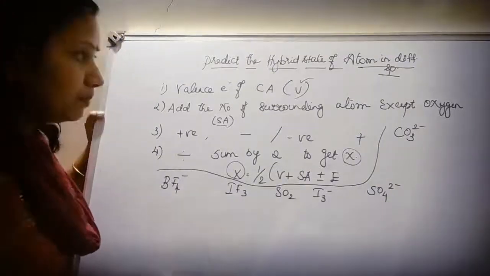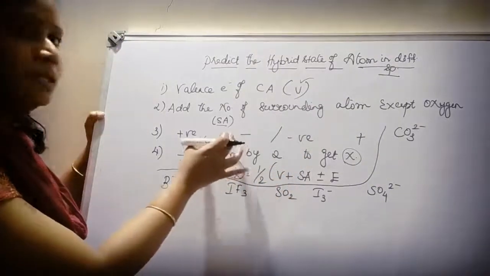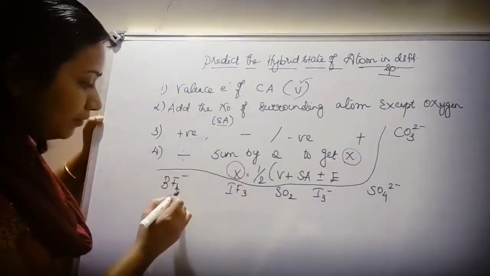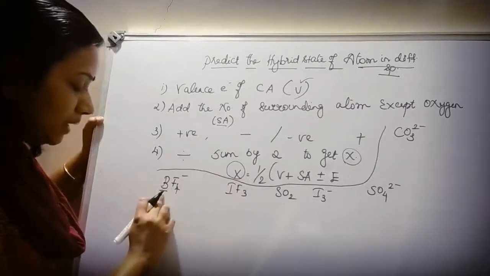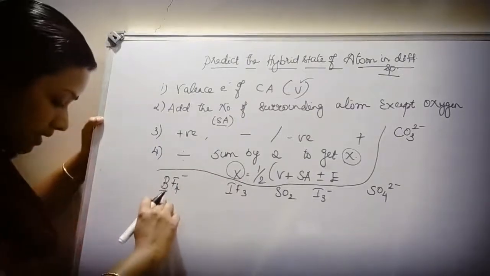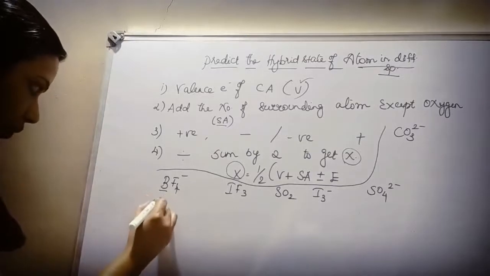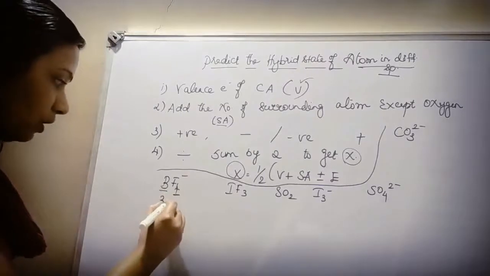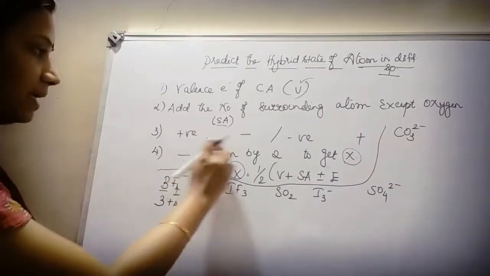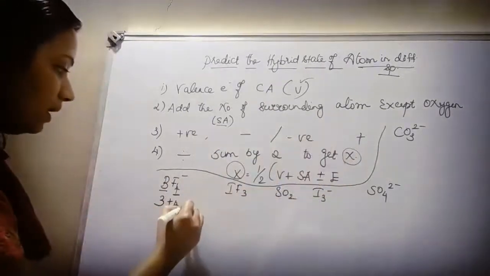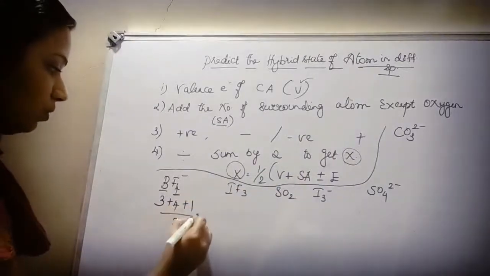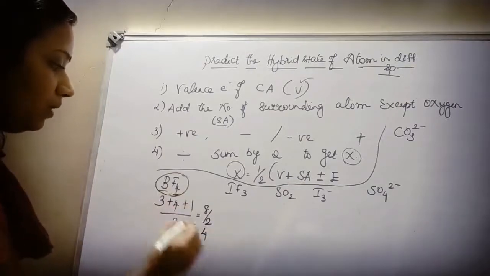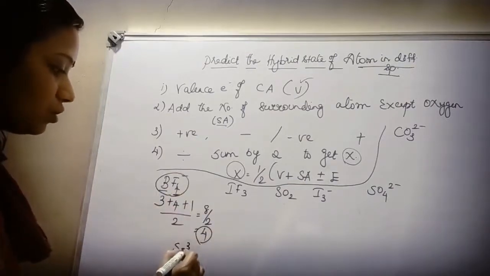I have just written some problems here and we are going to deal with finding the value of x. Now here BF4 minus, in this the central atom is B. How many valence electrons are present in boron? It should be 3. And how many surrounding atoms? 4. So 3 plus 4. If a minus sign is there, what should I do? I should add 1. So 7 plus 1, 8, divided by 2, 8 by 2 is equal to 4. So in BF4 minus, the hybridization should be sp3.